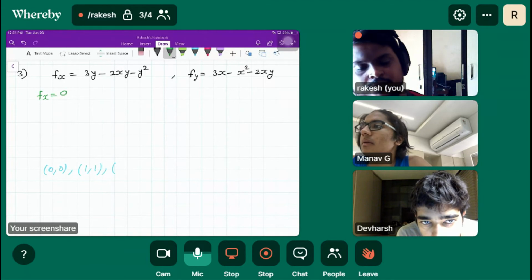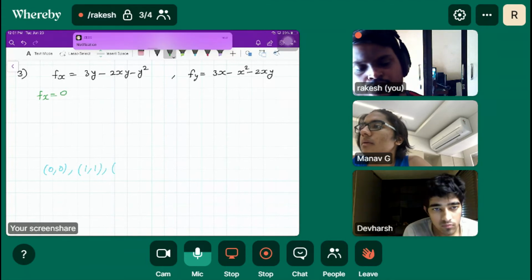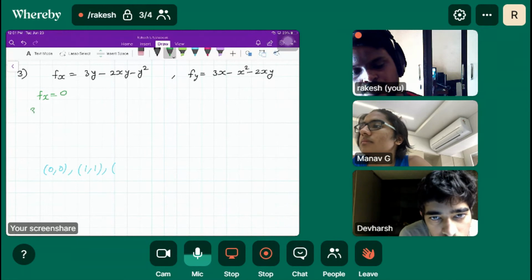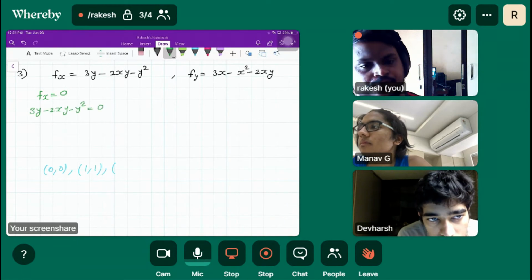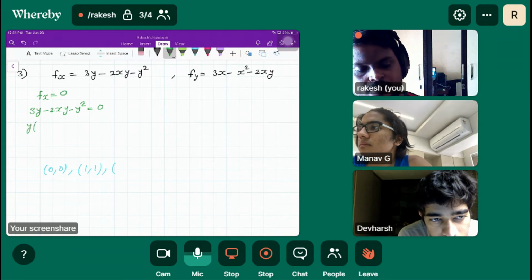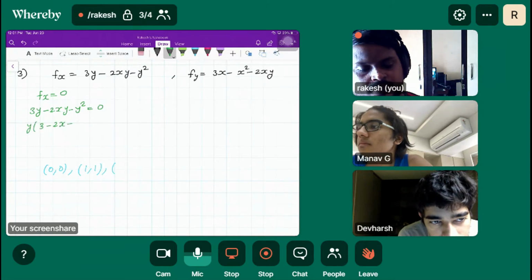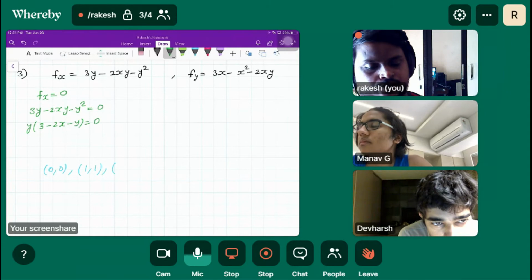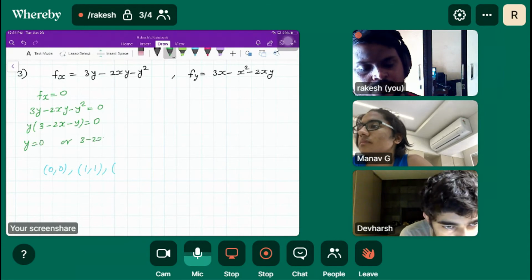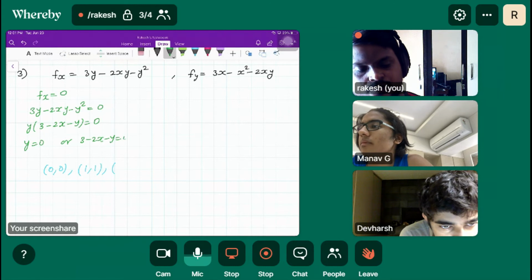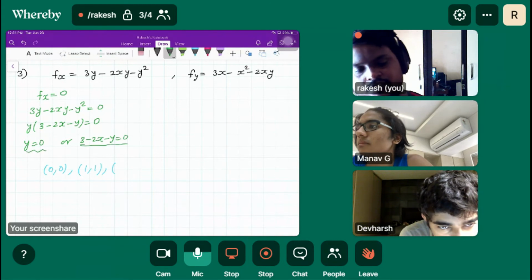When we set fx equal to 0, we get 3y minus 2xy minus y square equal to 0. We can take y common, so 3 minus 2x minus y is equal to 0. So this gives y equal to 0 or 3 minus 2x minus y equal to 0, two equations here.